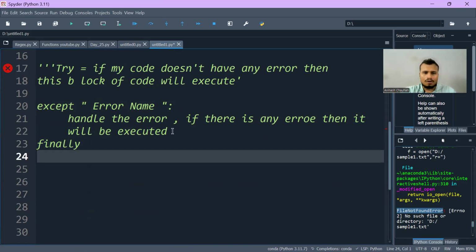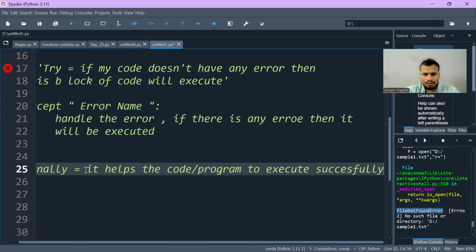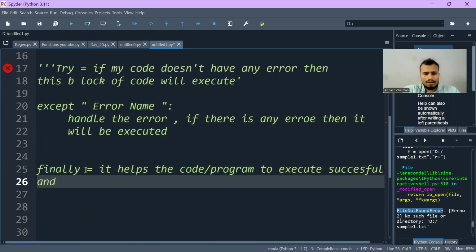And what is this finally block? This finally block helps the code or program execute successfully, and it will be executed every time.